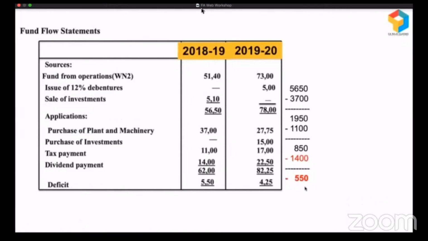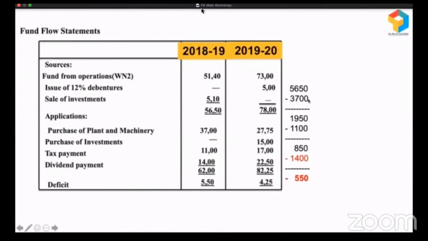A simple example can be a cash credit or overdraft, because they wanted to pay 1,400 to their owners, but they have only 850. So what they did, that 850 plus money available in cash credit or overdraft to the extent of 550 put together, they have paid a dividend of 1,400. So this shows their financial discipline. When they have only 850, why are they paying 1,400? That's not right, right? This is not a wise approach.